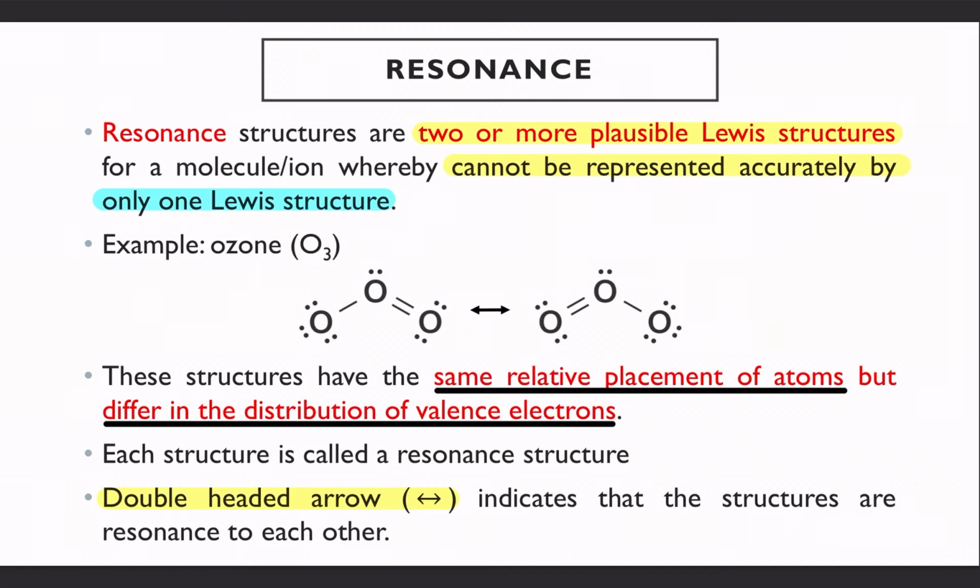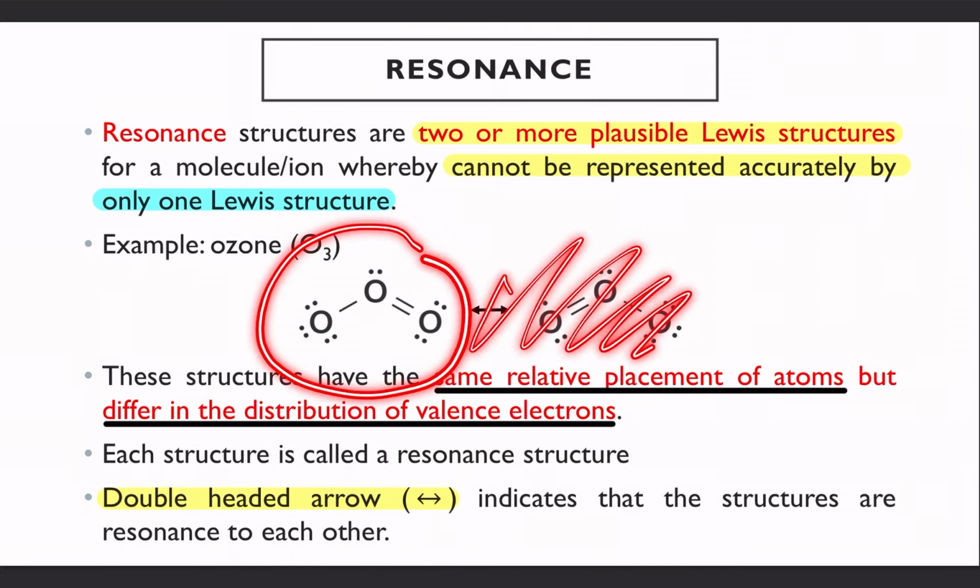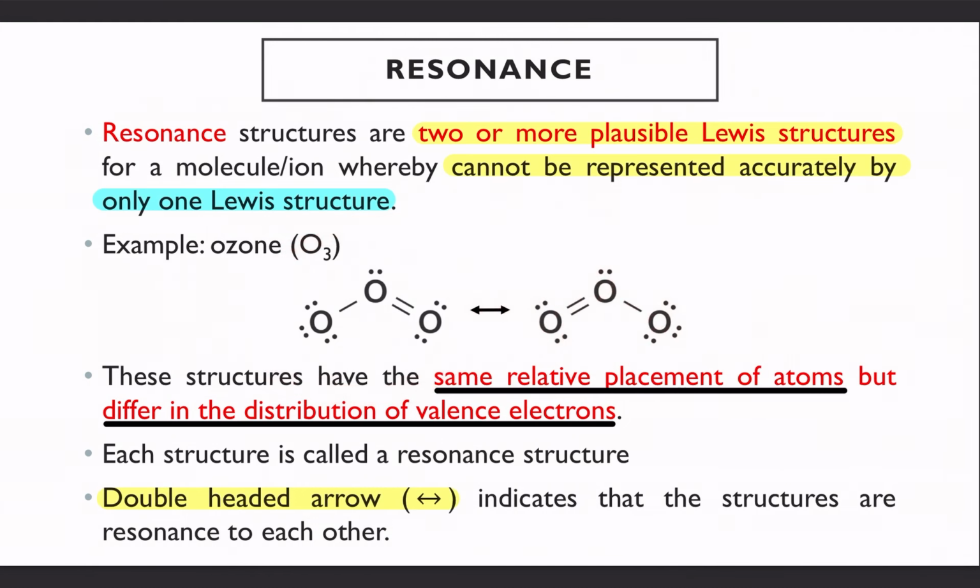So kalau awak lukis, contohnya if you only show this one, okay, so this is not the accurate representation for ozone molecule. Your ozone molecule can also exist this way, where your double bond is on your left, ini on your right. So these structures, okay, they have the same relative placement of atoms.